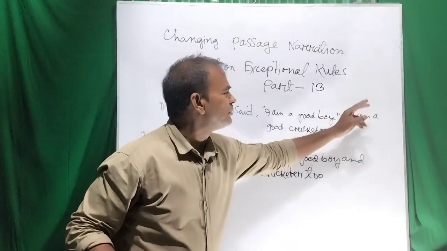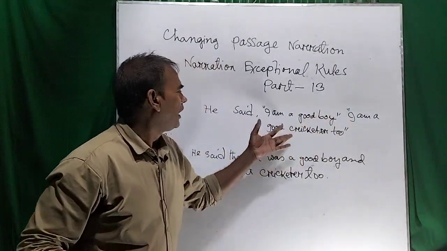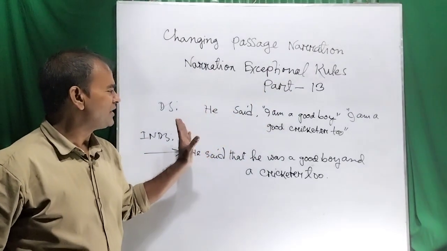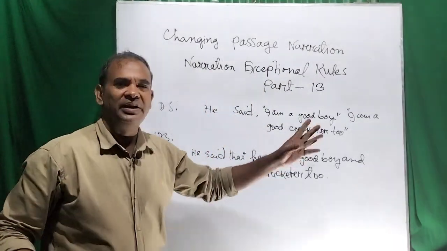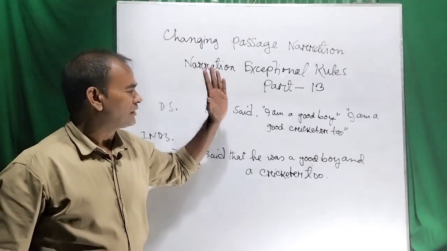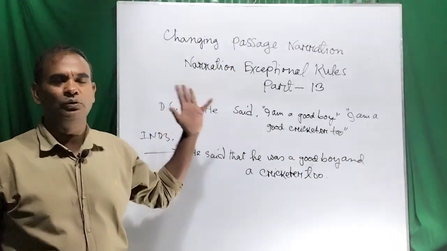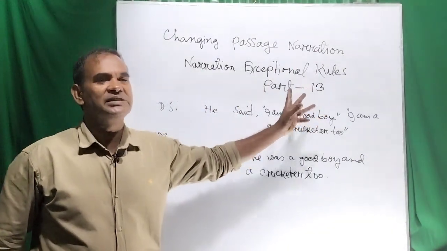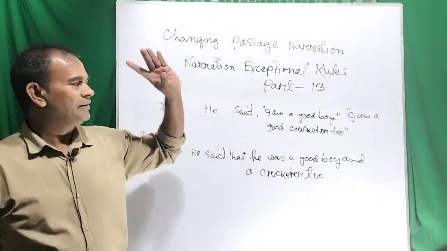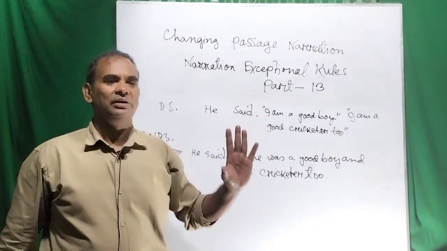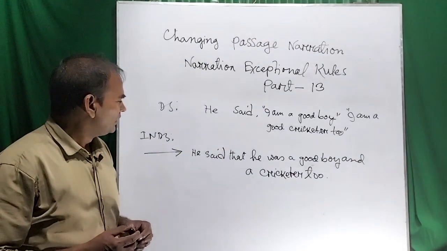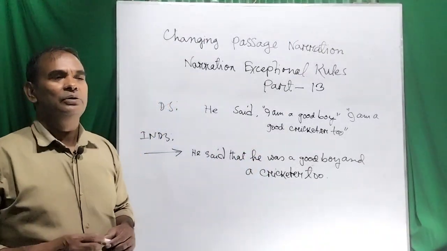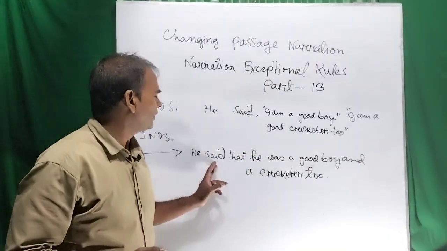The subject I, the verb to be am, the article a, and the same adjective good have been omitted from the direct speech, and the indirect speech has been made concise. So this is the rule. If exaggeration is found in the direct speech, that exaggeration must be decreased in the indirect speech, and that will be a skillful and very concise sentence. That short sentence will look good and very skillful.